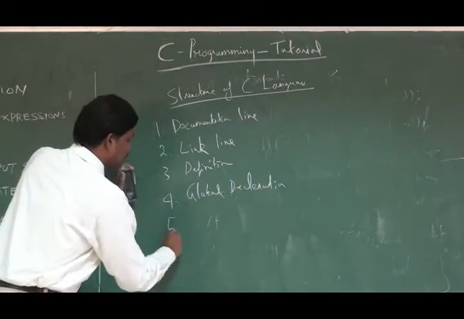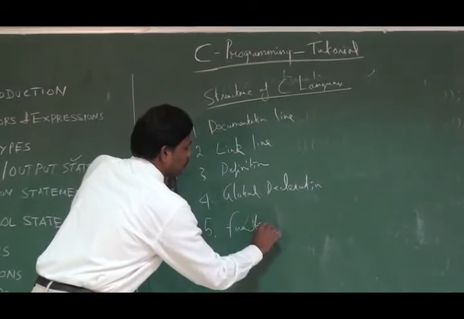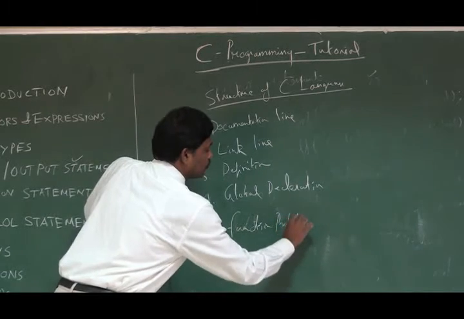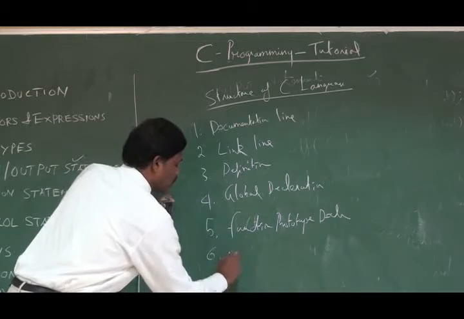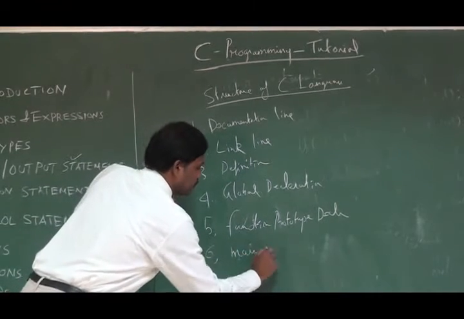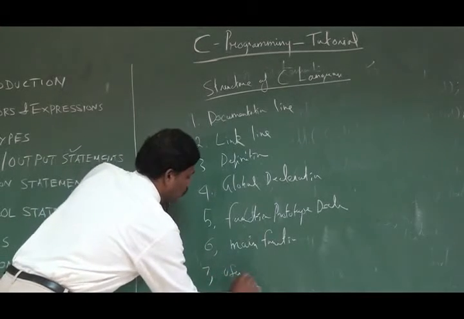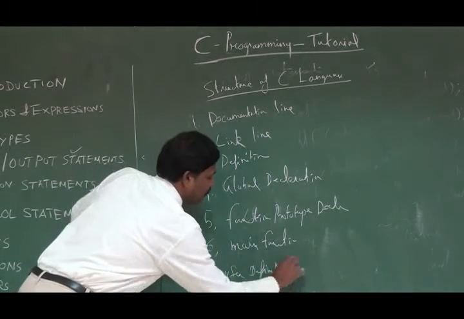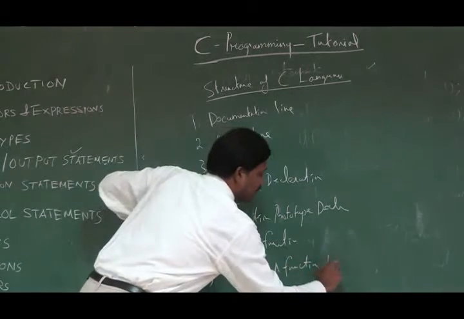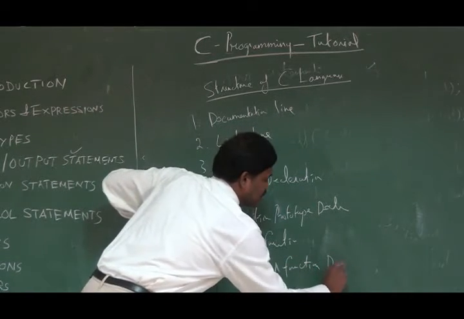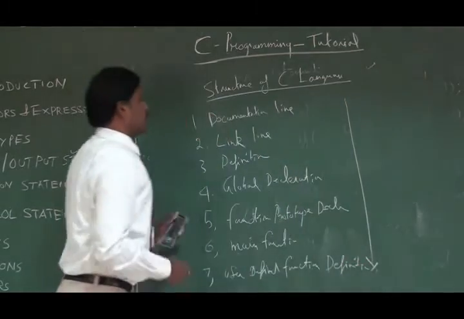The fifth one, after global declaration, is function prototype declaration. Then the sixth one is your main function. Then the seventh one is the user defined function definition. Okay, this is the order a C program needs to follow.